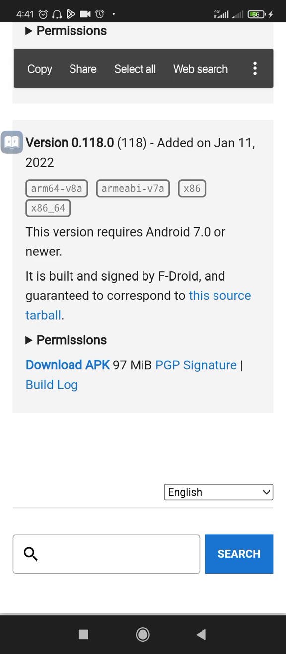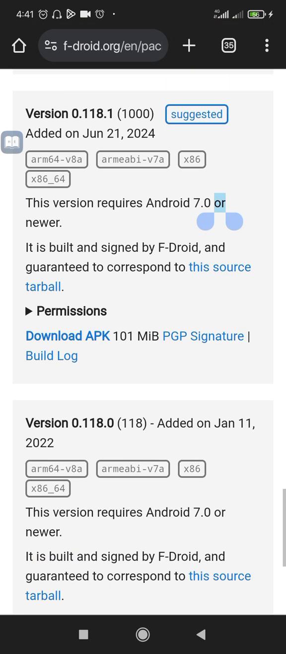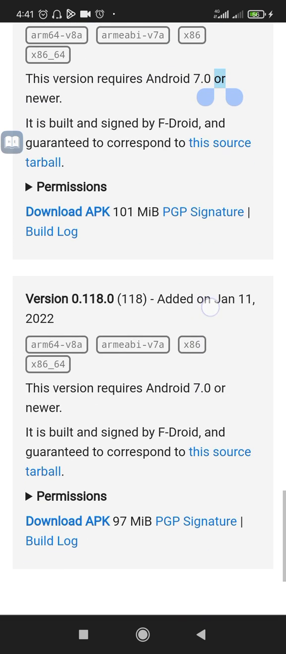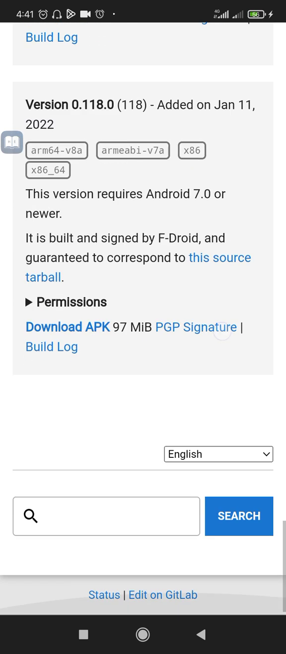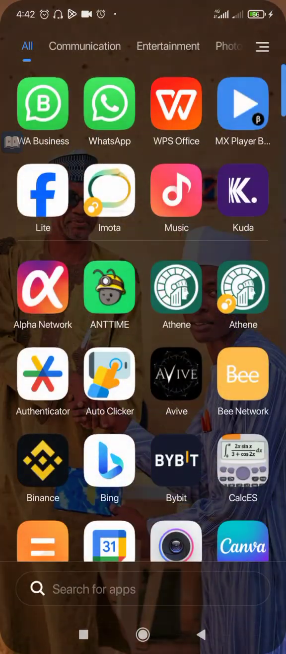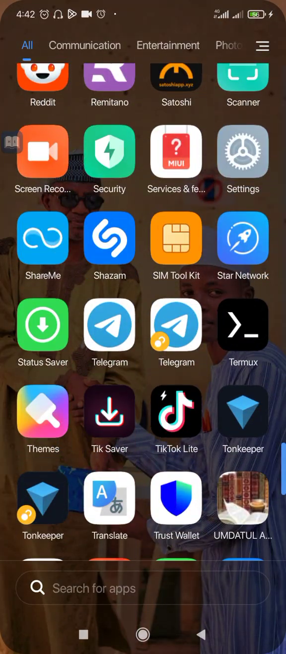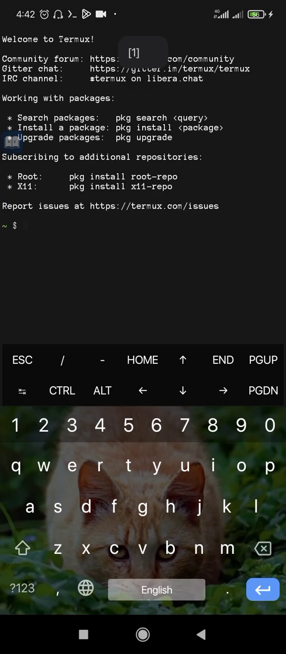So sai kai clicking nan wurin download APK, sai kai downloading ɗin shi. So ni ina da shi already, da ka danna nan zai yi downloading. Already I have it. This is my own Termux. I have it already. So I'm going to share with you guys how to set up Termux on your phone.